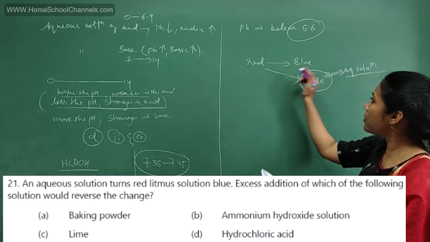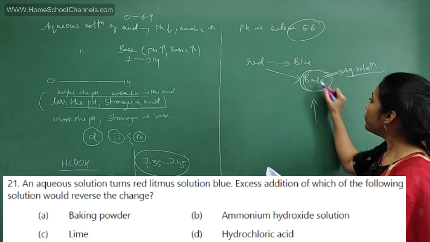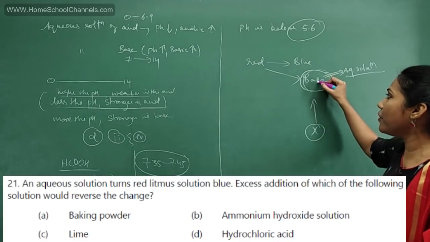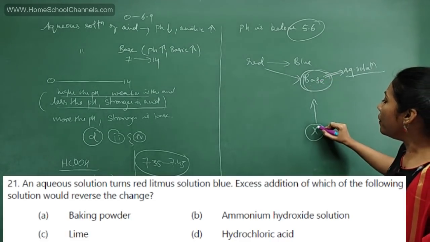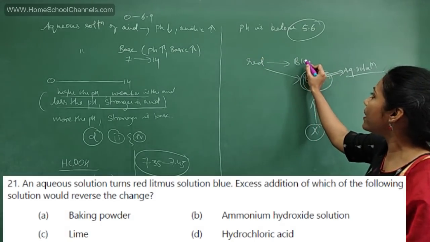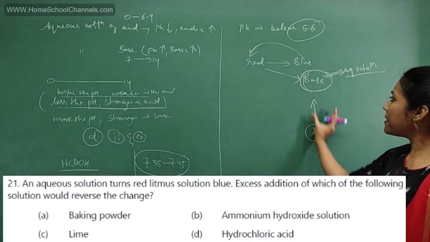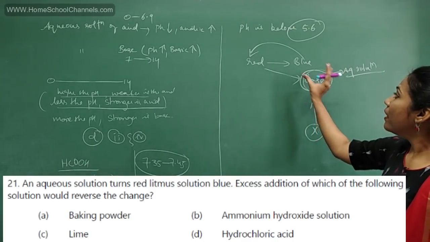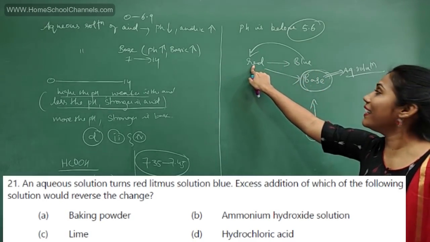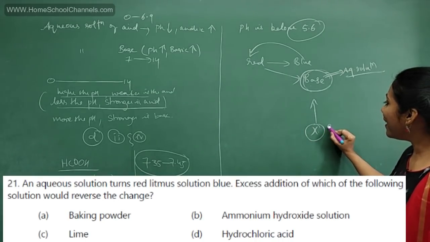And they are asking, excess addition of which of the following solutions would reverse the change. Reversing the change means you have to add something to this base. Say, for example, some substance X you are adding to a base. Which substance on adding to a base causes reversal? Reversal means blue litmus converts into red. Which solution will you add? So you would add acid.